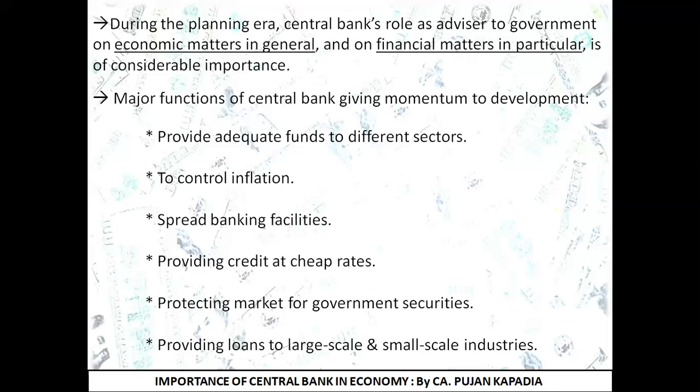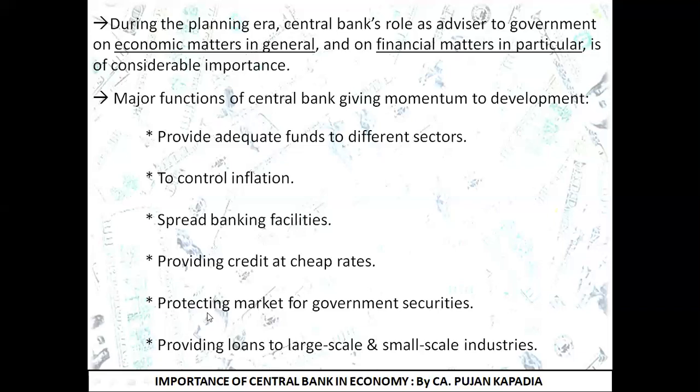For example, the agricultural sector was facing a bit of difficulty at the time of growing in the last decade. At that particular point of time, the central bank came up with many strategies, many loan schemes at a very cheap rate, at a nominal rate. As a result, more funds can be diverted to the agricultural sector so that they can do their business with ease without any tension of repayment of the loans and can grow and prosper in their own sector. In short, what I want to say from this point is the central bank takes due care that loans and advances are provided to the needy sectors at cheaper rates so that all the citizens can take due advantage of the money.